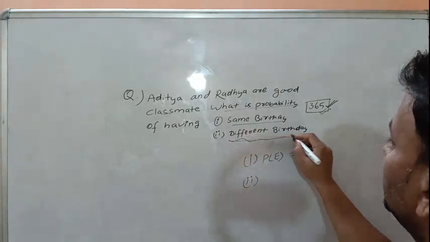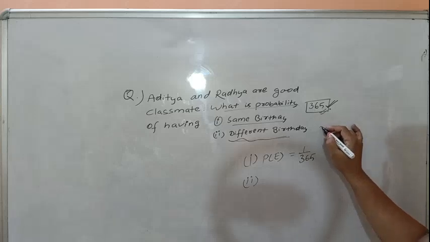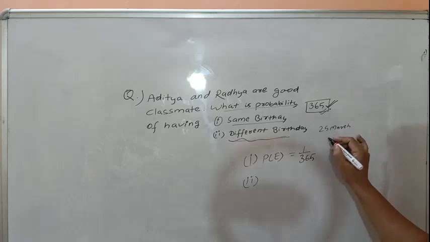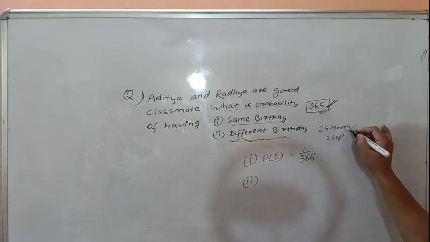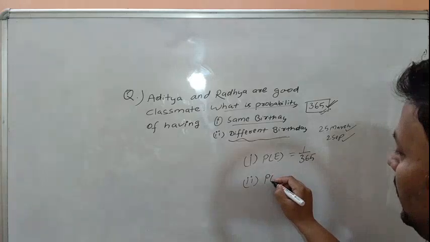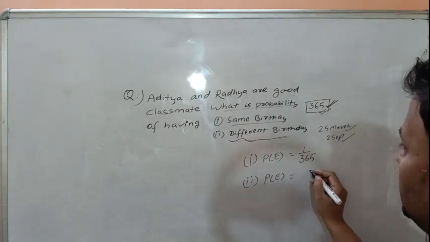Different birthday means, suppose Aditya has birthday 25 March and Radha has 22 September. 2 days out of 365. That means the required probability of different birthdays